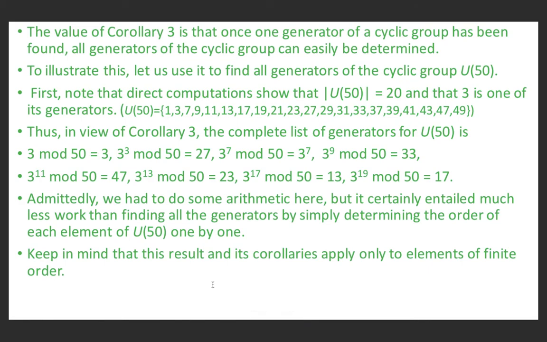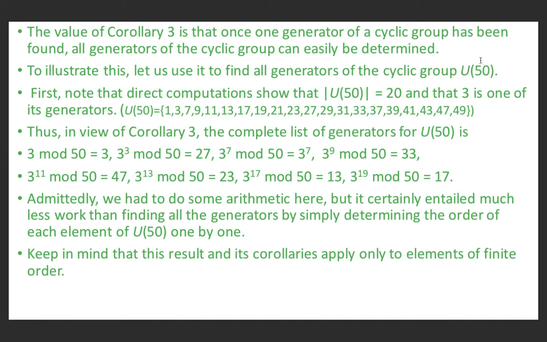So the value of Corollary 3 is that once one generator of a cyclic group has been found, all the generators of the cyclic group can be easily determined. To illustrate this, let us use it to find the generators of the cyclic group U50. U50 is nothing but the set of all positive integers less than 50 but relatively prime to 50.